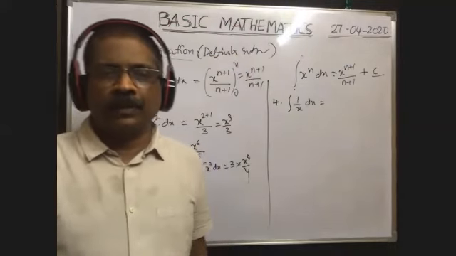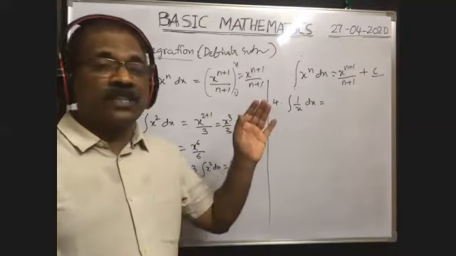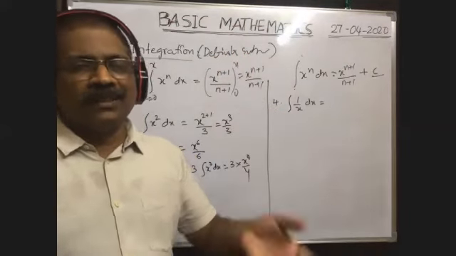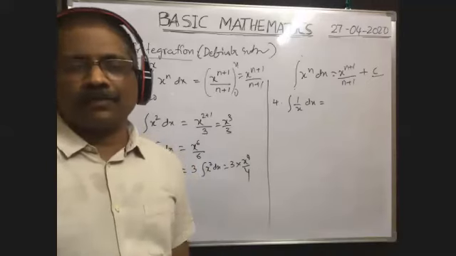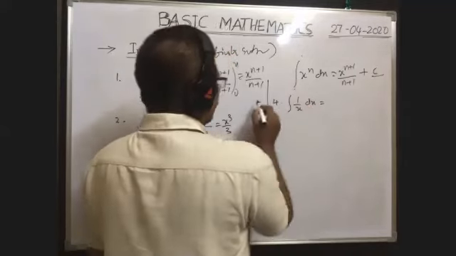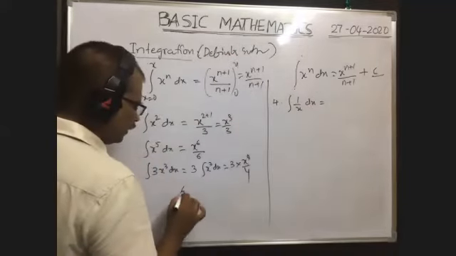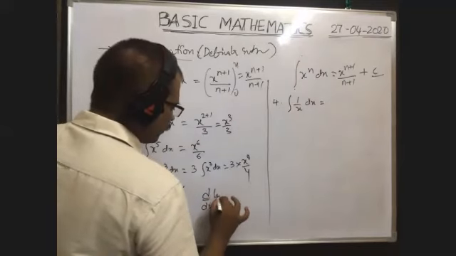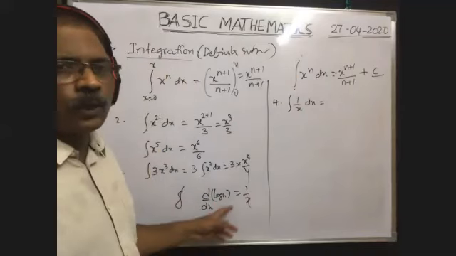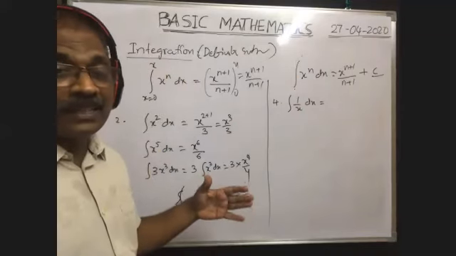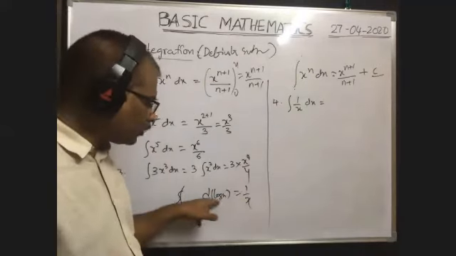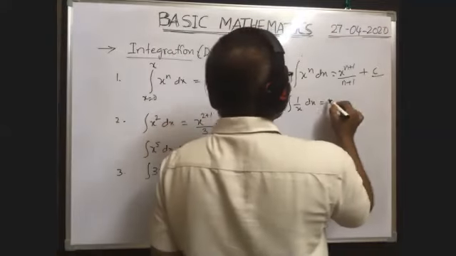What is the differentiation of log x? 1 by x. The reverse process of differentiation means integration of 1 by x is equal to log x, because when you differentiate log x you get 1 by x. Already I said integration is the reverse process of differentiation. So integral of 1 by x dx is equal to log x. We have to write that.